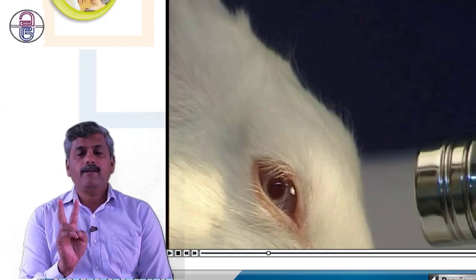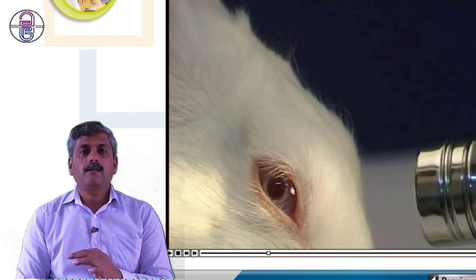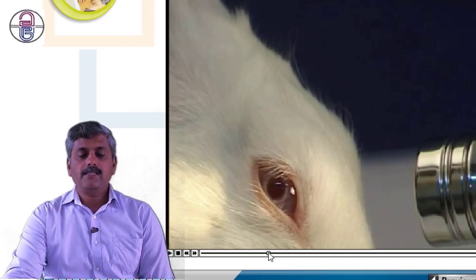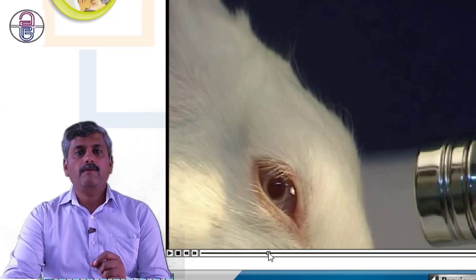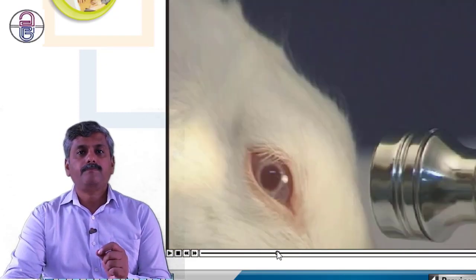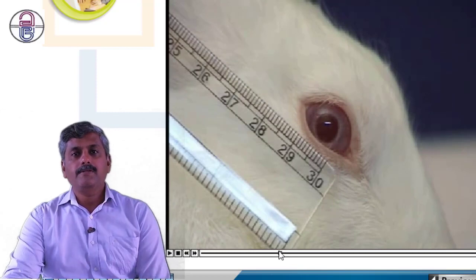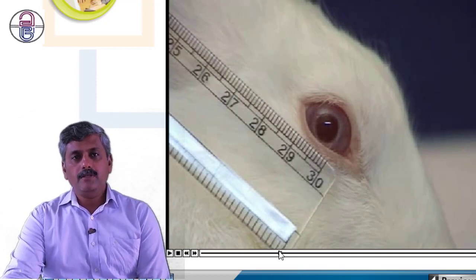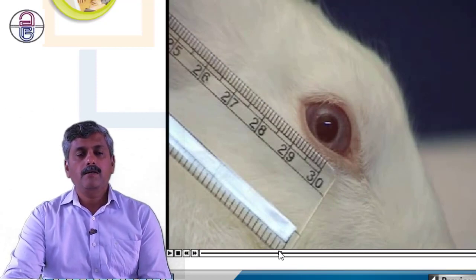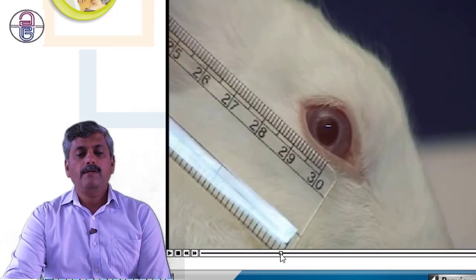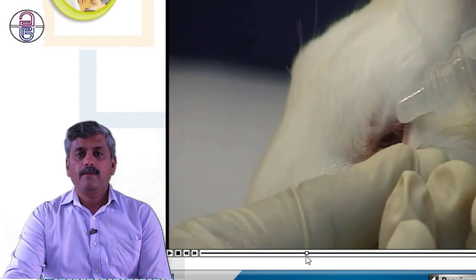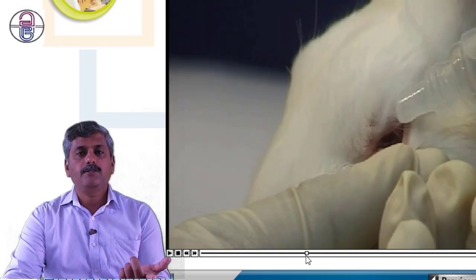So these two parameters we first need to check, whether it has a corneal reflex and a light reflex. Once that is checked, the next thing is that we need to check its pupil size. Before instillation of a drug, we should check what the normal pupil size is. Once we have checked it, we will go further, that is, the addition of a drug.